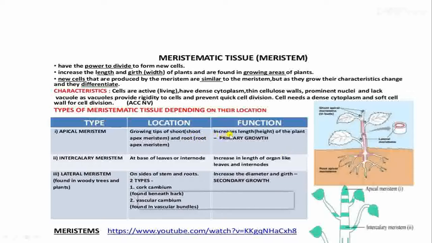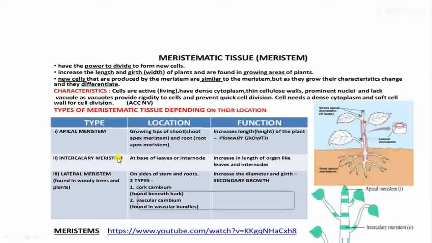What is the function? Increase in length or height of the plant. Plants grow tall because of this apical meristem. Okay, increase in height of the plant or the length of the plant, and this is known as primary growth. When a seed is germinated and grows into a seedling, from then onwards its height starts increasing. This is called primary growth. So primary growth is possible because of the apical meristem.